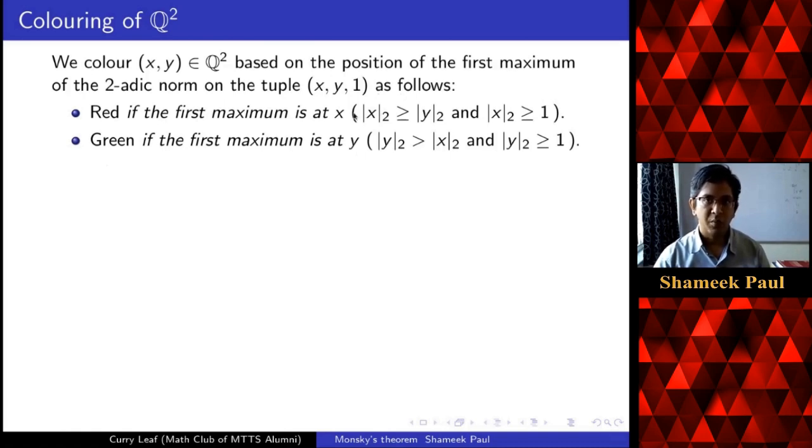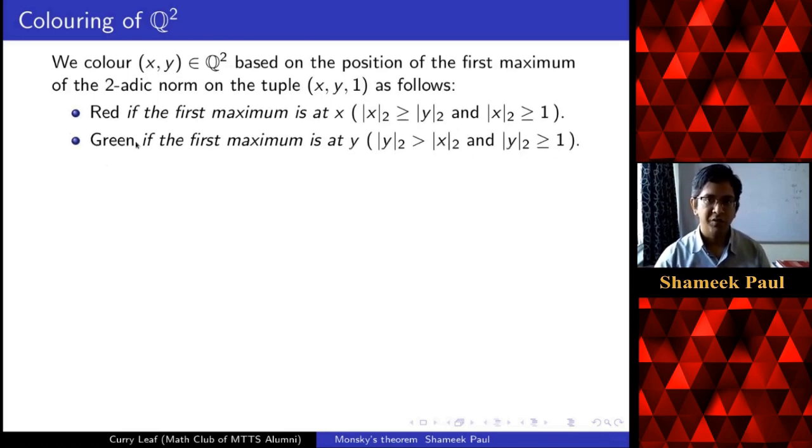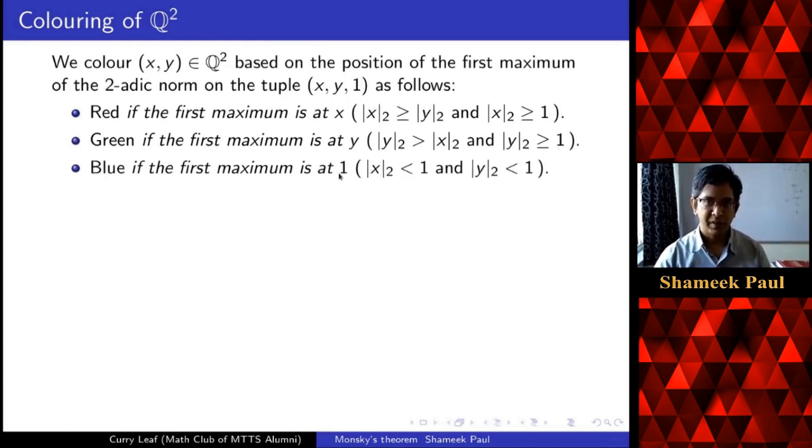So saying that x, y is red is the same as saying the coordinates x and y satisfy this property. Instead of saying this long thing, we just say it is red. Same way, we say it is green if the first maximum is at y, so the two-adic norm of y is strictly greater than the two-adic norm of x and also greater than or equal to 1. And blue, if the first maximum is at 1, so the two-adic norms of x and y are both strictly less than 1.